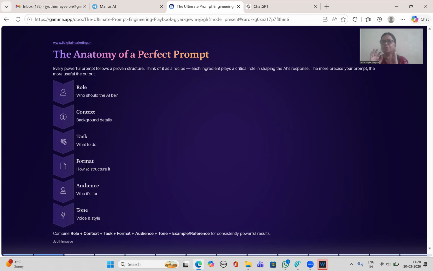The general syntax to interact with ChatGPT has these 4 main things: role, context, task, and format. Okay. And to fine tune the output and get more precise results, you can add these 2 points also: audience and tone. Who is the audience for whom you are creating this content?